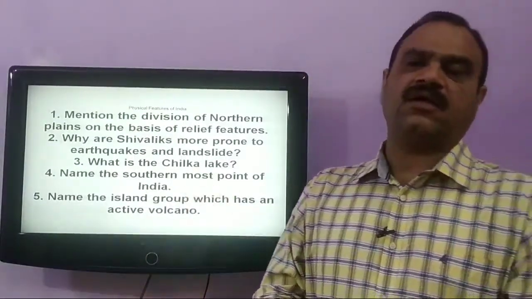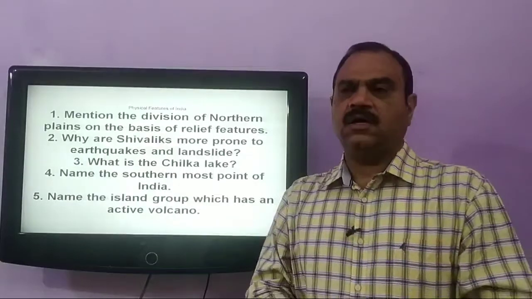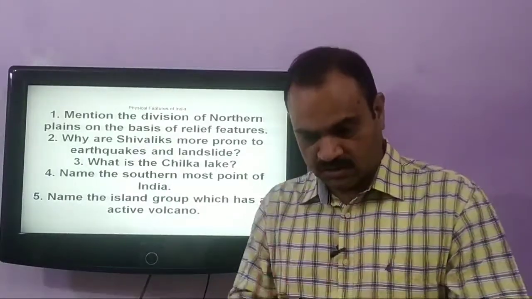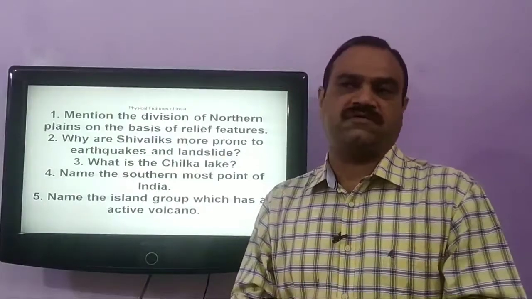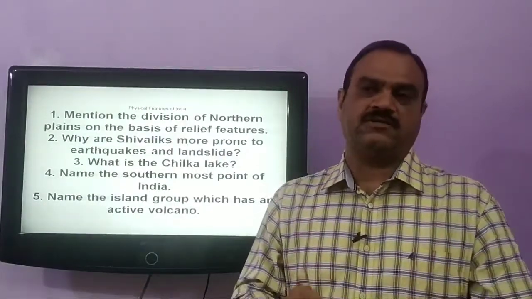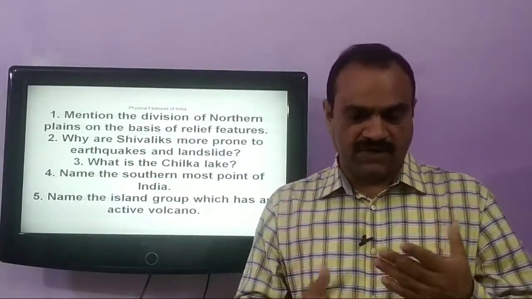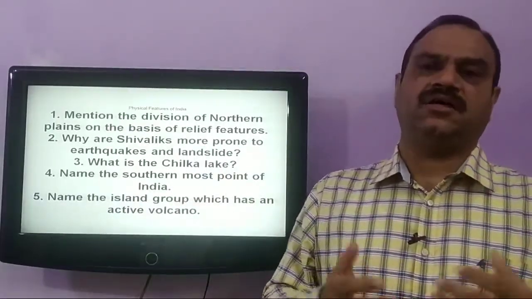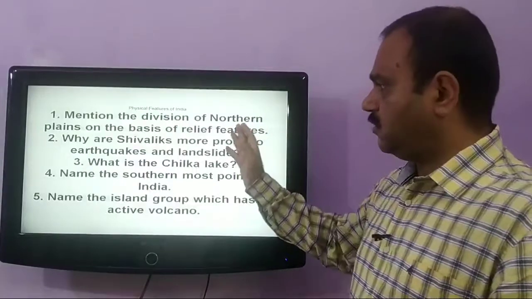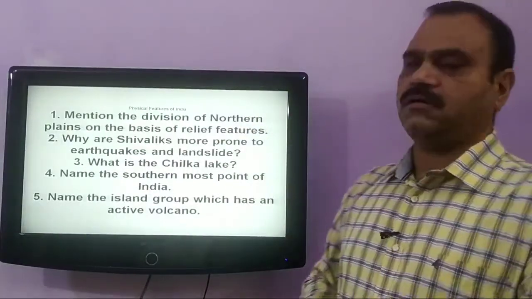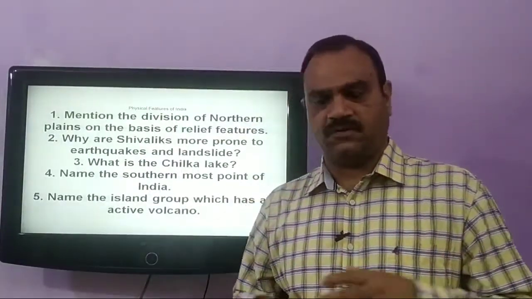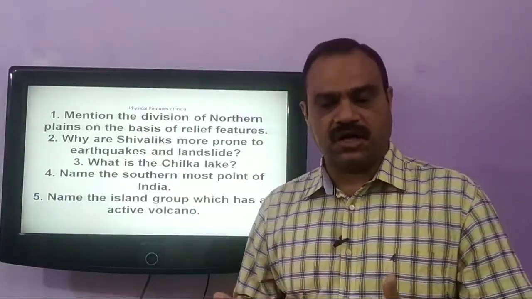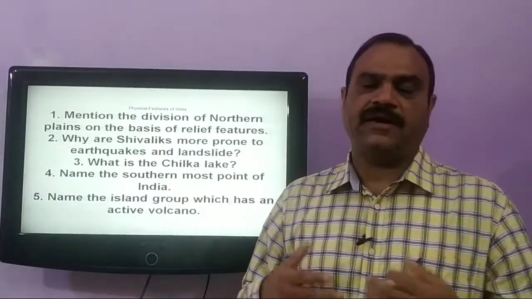And then comes the Khadar. Khadar is the new alluvium. It is found in the lower reaches of the valley and is the most fertile soil. It is always recharged because of the new sediments drained by the river system. So the northern Indian plain generally consists of four parts: Bhabar, Tarai, Bhangar and Khadar.